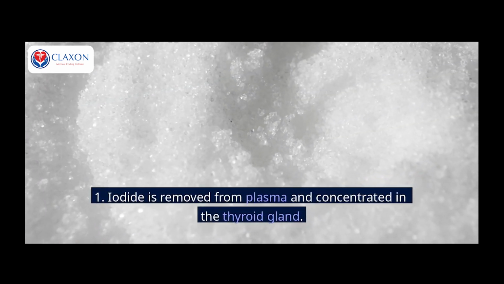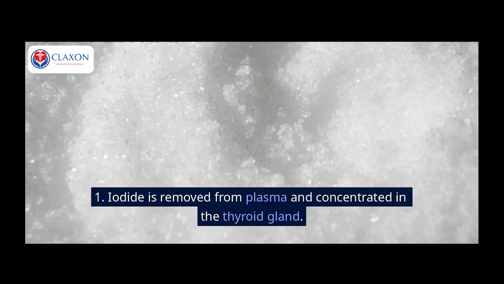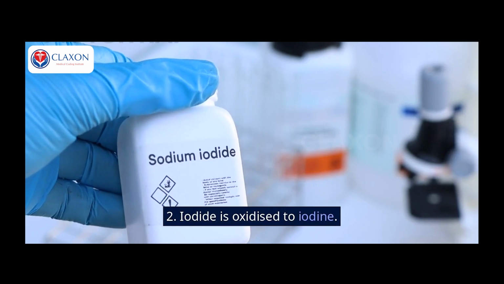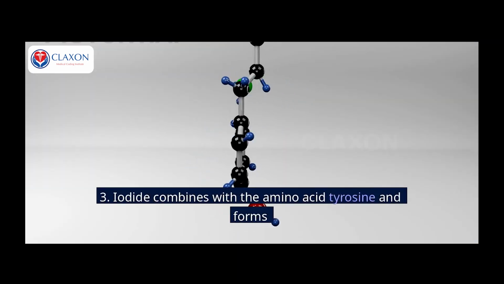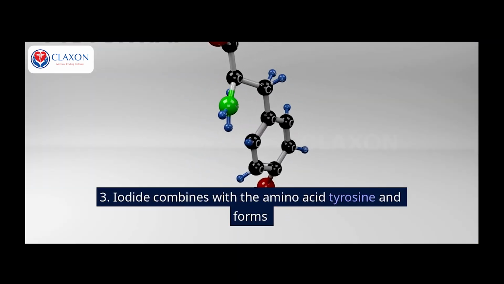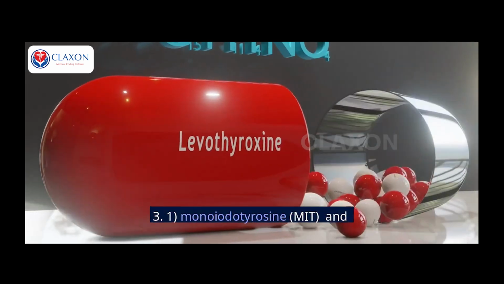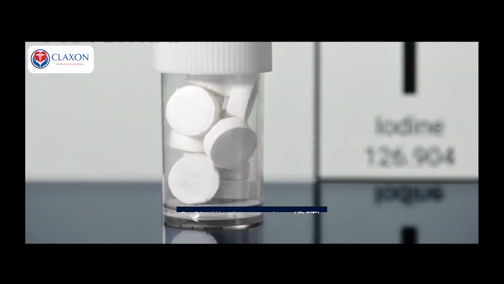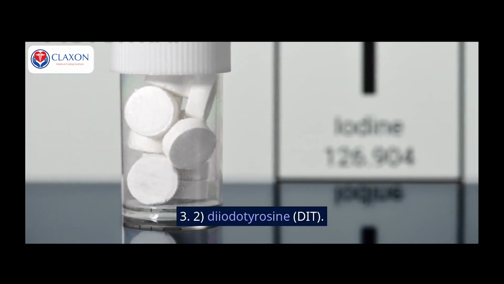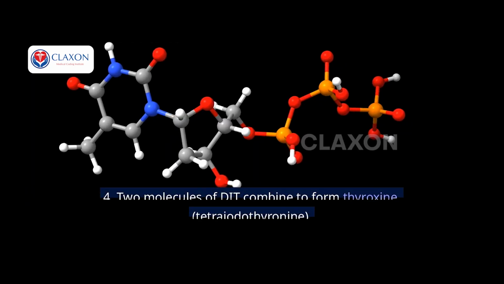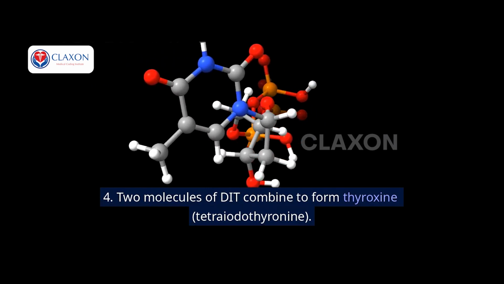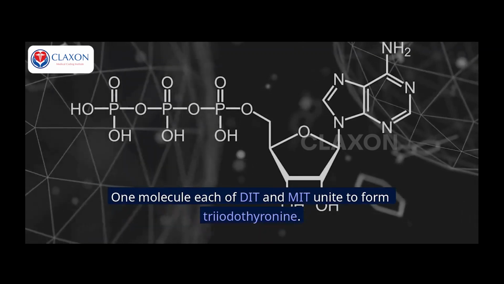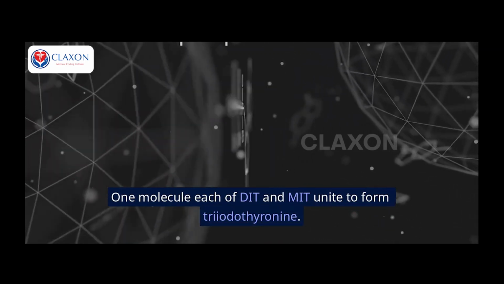1. Iodide is removed from plasma and concentrated in the thyroid gland. 2. Iodide is oxidized to iodine. 3. Iodine combines with the amino acid tyrosine and forms 1. Monoiodotyrosine, MIT, and 2. Diiodotyrosine, DIT. 4. Two molecules of DIT combine to form thyroxine, tetraiodothyronine. One molecule each of DIT and MIT unite to form triiodothyronine.